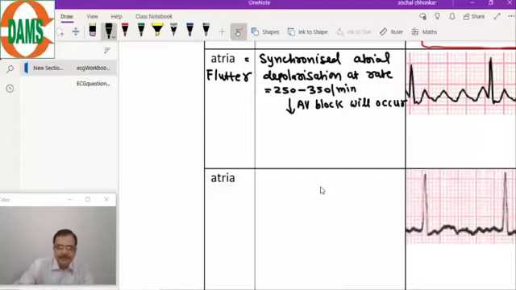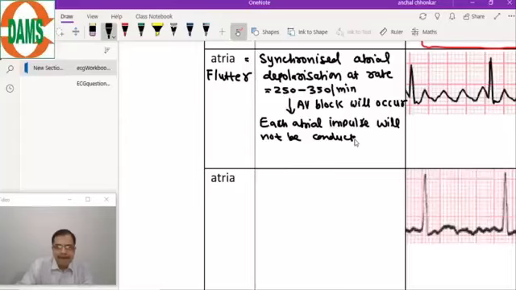As a result, the ventricle will receive fewer impulses. That means each atrial impulse will not be conducted to the ventricles. This is the meaning.